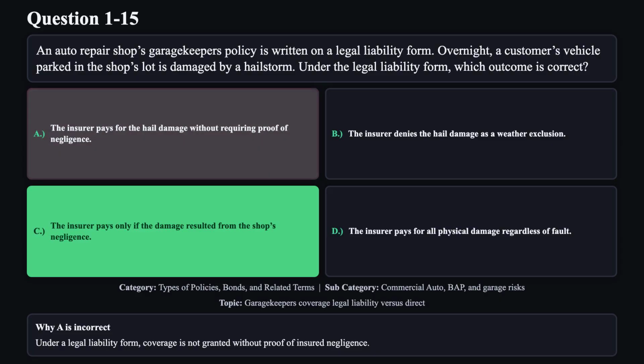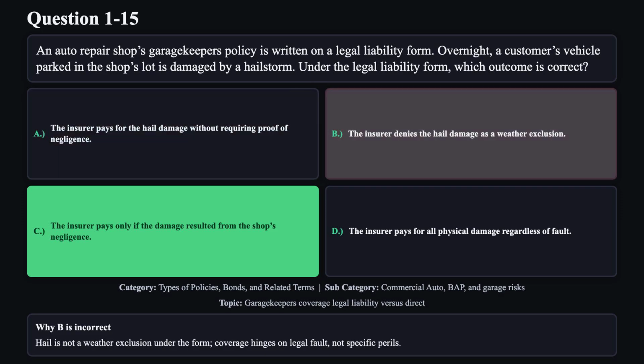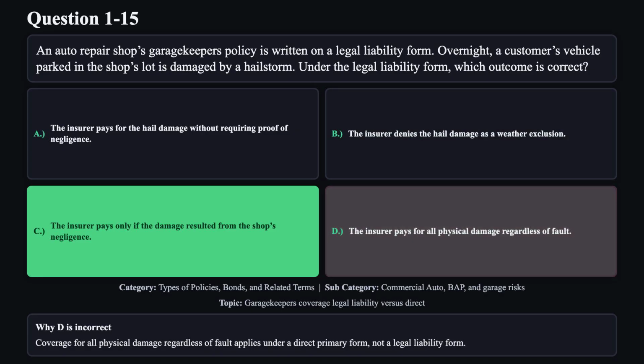Reason A is not correct. Under a legal liability form, coverage is not granted without proof of insured negligence. Reason B is not correct. Hail is not a weather exclusion under the form. Coverage hinges on legal fault, not specific perils. Reason D is not correct. Coverage for all physical damage regardless of fault applies under a direct primary form, not a legal liability form.